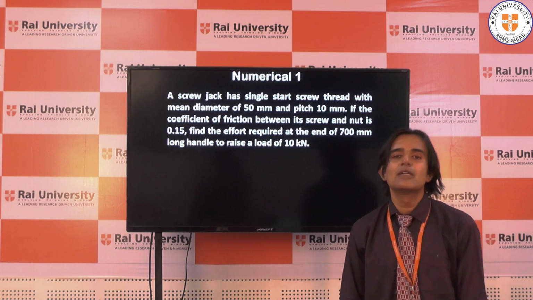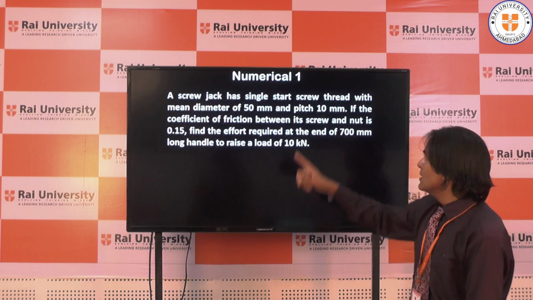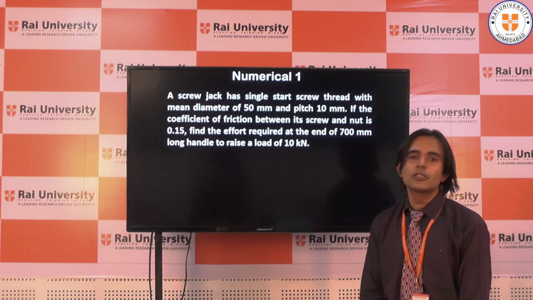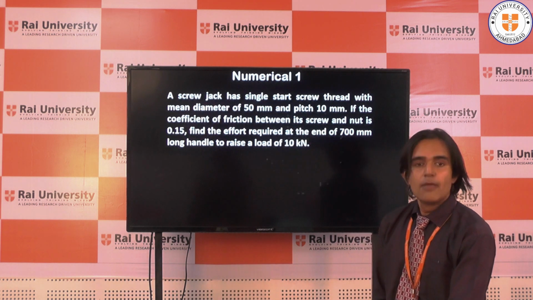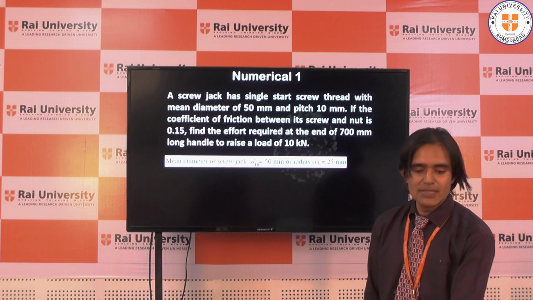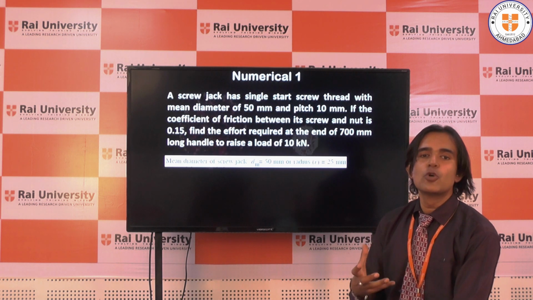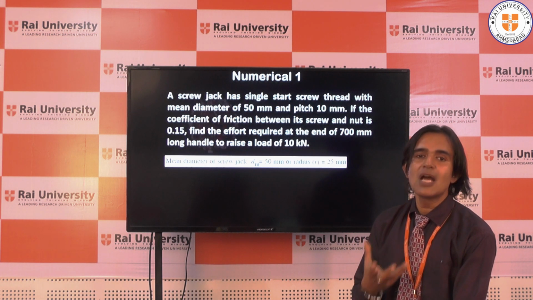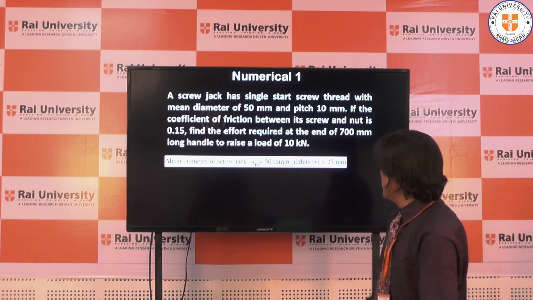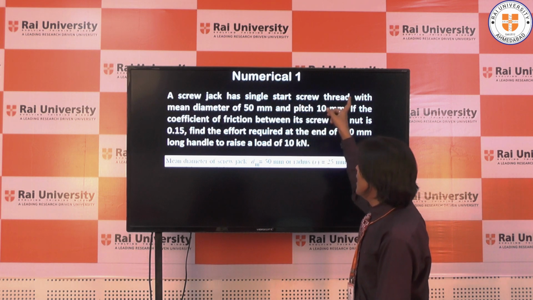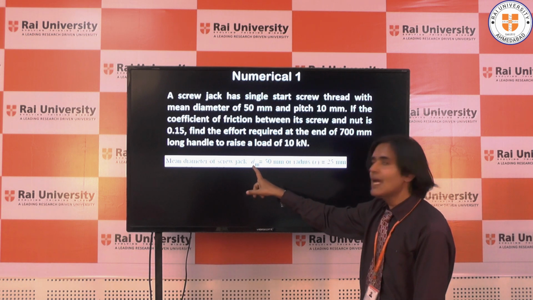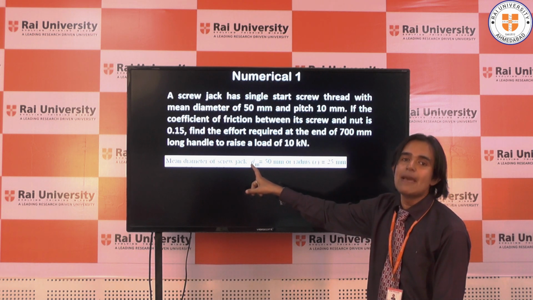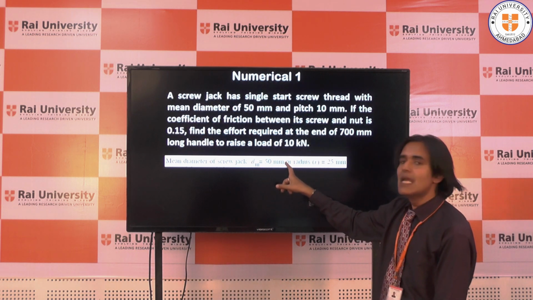The first numerical that we are going to solve: a screw jack has a single start screw thread. Single start means the number of starts N is 1. The mean diameter, which we denote by dm, is 50 mm.